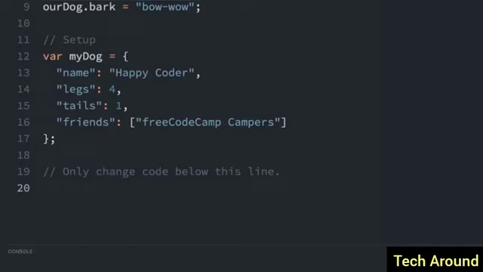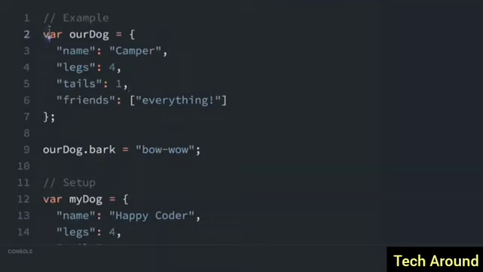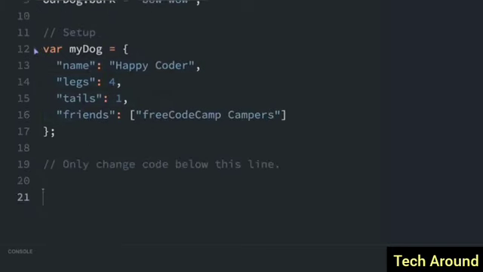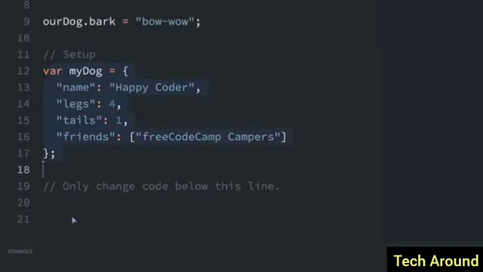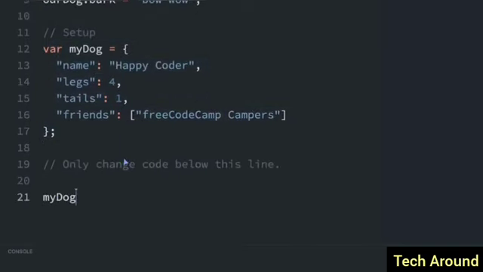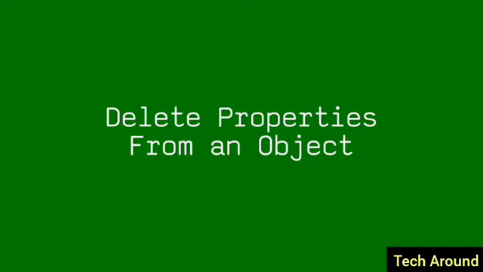You can add new properties to an object using dot notation or bracket notation. So here's an example right here. We have this object, ourDog, and there's four properties here. But down here, we're adding a new property, ourDog.bark equals bow wow. So it had four properties, but now it has five properties, with the property bark as well. Now down here, we'll add a property to the myDog object. So we can do myDog, and then here I'm going to use bracket notation instead of dot notation. Bark, I'm going to set that to equal woof. And because he's yelling it, we'll have an exclamation point. And that's how you add properties to objects.